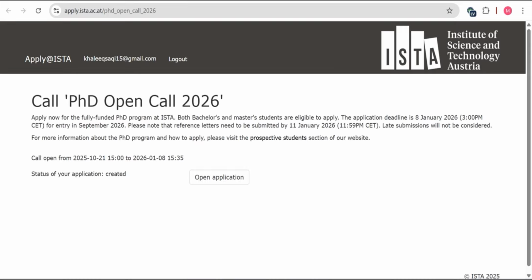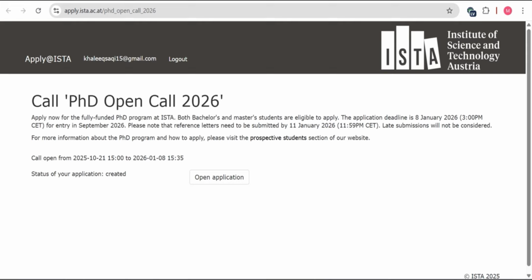So today I am here with a new PhD application which is offered from Institute of Science and Technology Austria. If we talk about the application, then Austria offers only one application per year, and the application deadline is 8 January. The starting date is in September, and the deadline is 8 January, and you have to submit your application